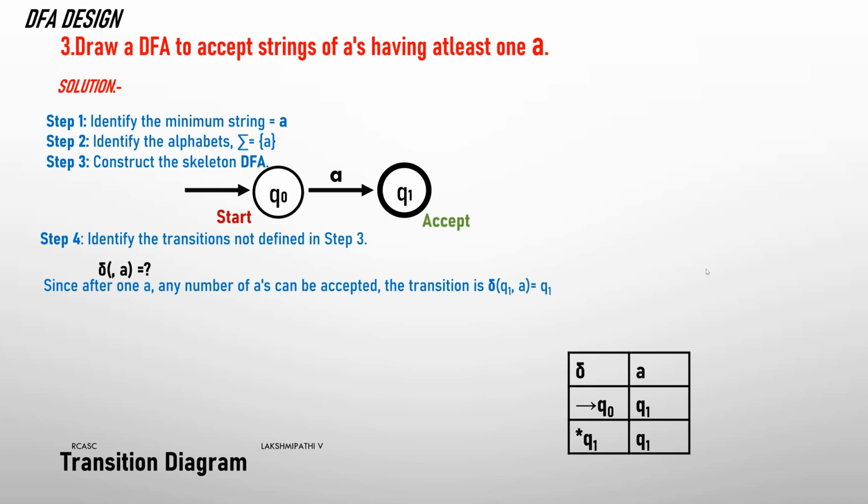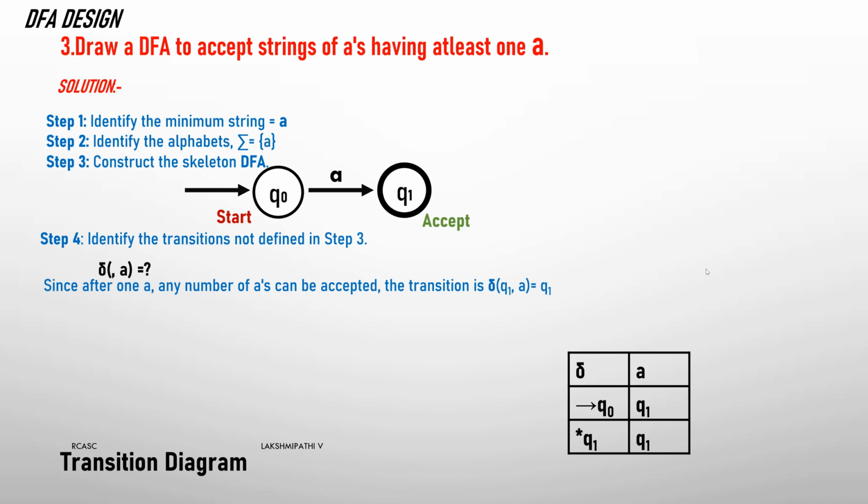That is Q0, Q1 of A. Q0 of A will go to Q1. But when you show Q1 of A, if you give it to Q0, then when two A's are there in the string, the machine is not accepting. That's why we give Q1 of A to Q1.